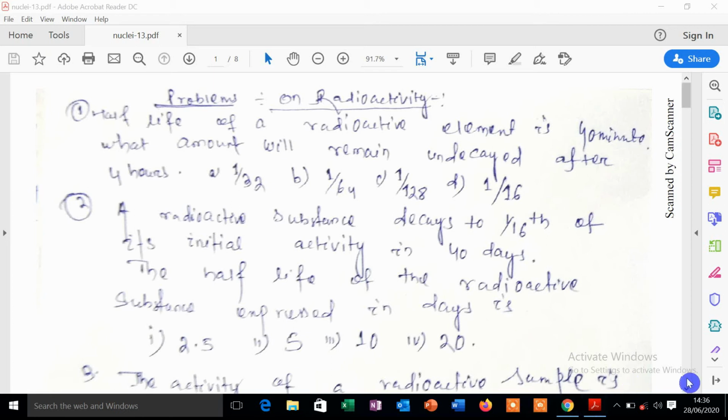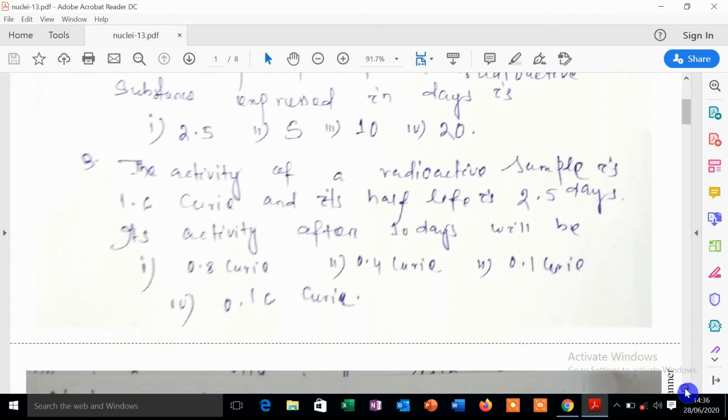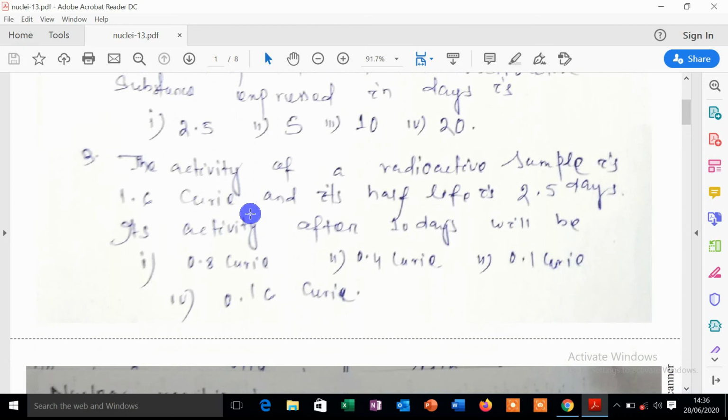Then the third question: the activity of a radioactive sample is 1.6 curie and its half-life is 2.5 days, and its activity after 10 days will be how much? So T half is given, 2.5, and the activity of the radioactive sample is this much. That means the initial amount of the substance, N0, is given, and the half-life, T half, is given. You have to calculate the activity after 10 days, meaning the amount of undecayed atoms, that is N. So you will solve on your own.